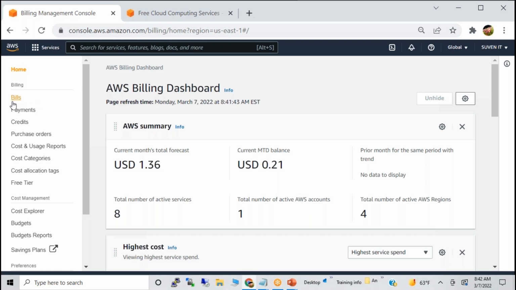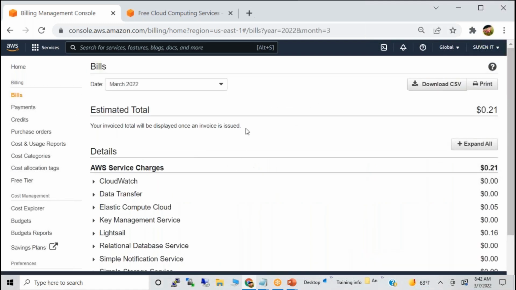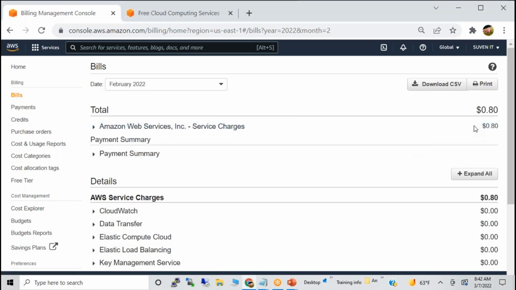Okay, and also the bills. If you go to My Bills, this month is 0.02 cents till the 7th, because I created one server. If you go to the previous batch, it is 0.8 cents. For the whole one month, I taught so many people, so many exercises, so many things, and still it is 0.8 cents. So this is not too much bill.